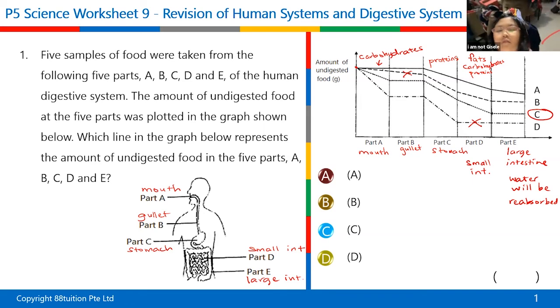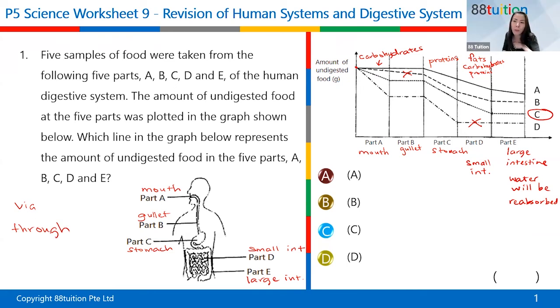We lose a lot of water. Every time we are breathing, we lose a lot of water via our nose and our mouth, in the form of water vapor. Remember this? Now this is the English lesson. This word, via, can be used to replace through the mouth. We breathe through the mouth. We can also say we breathe via our mouth. Via means through, like coming out.